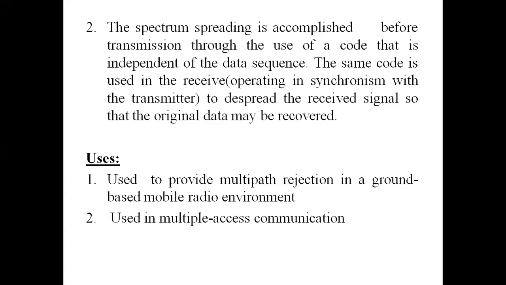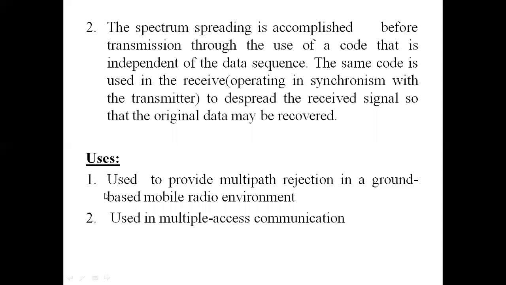So the phenomenon which is happening at the transmitter is called spreading. The phenomenon which is happening at the receiver is called despreading. And the spreading and despreading are achieved through the use of a single code. I don't know the name of the code as of now, but we will see what this code is called. So using a single code, I am spreading at the transmitter, and the same code I am using at the receiver to despread. This process of spreading and despreading is done in order to reject the interference, whether it may be of intentional or unintentional form.